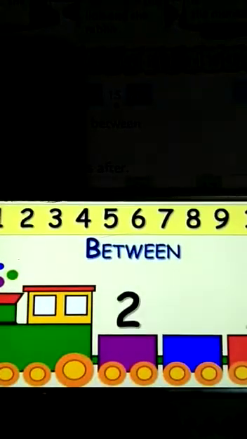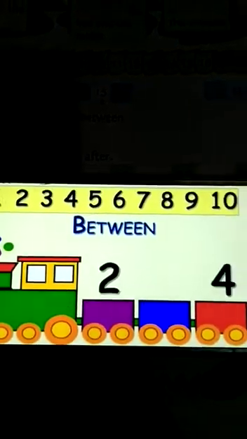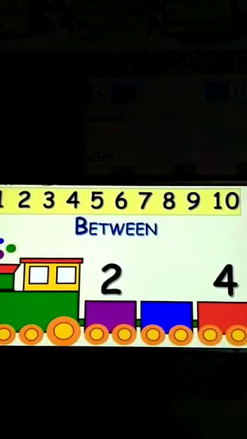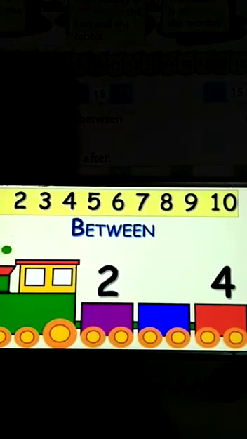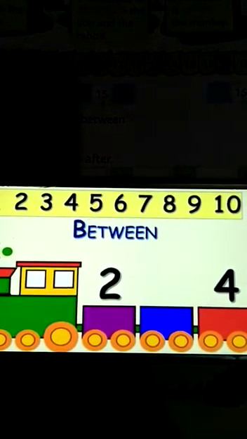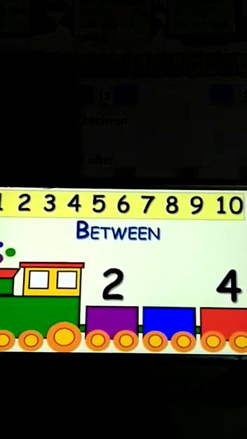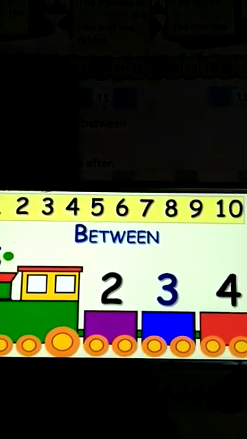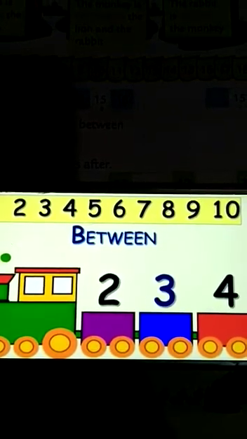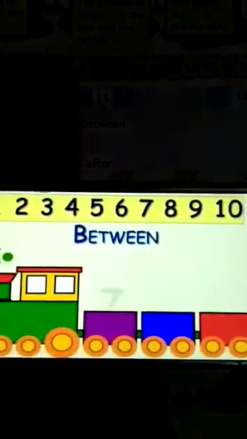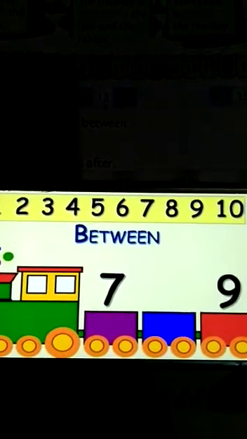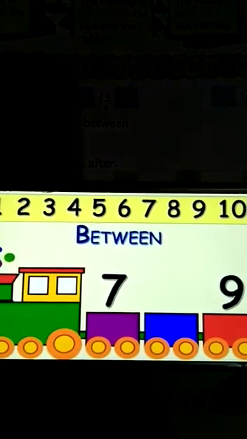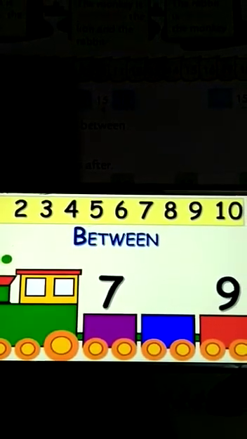Here we have two numbers, 2 and 4, and you have to find which numbers comes in between 2 and 4. Yes, it's number 3 that is between 2 and 4. Here we have two numbers, 7 and 9.